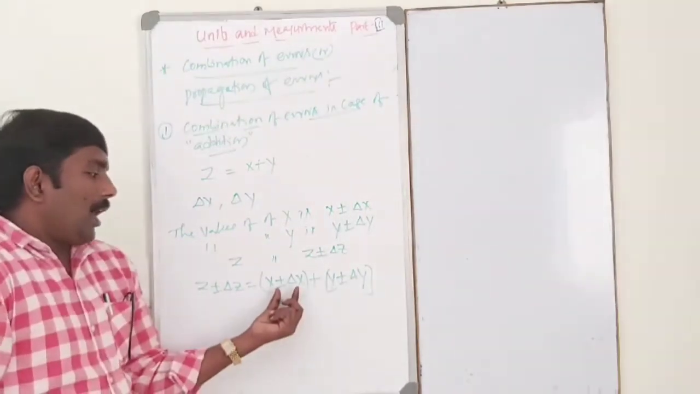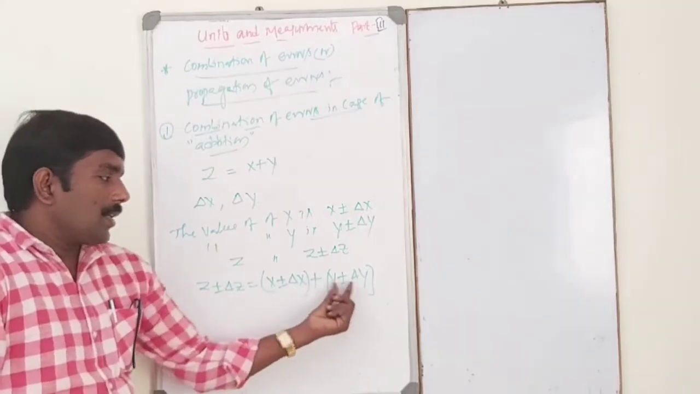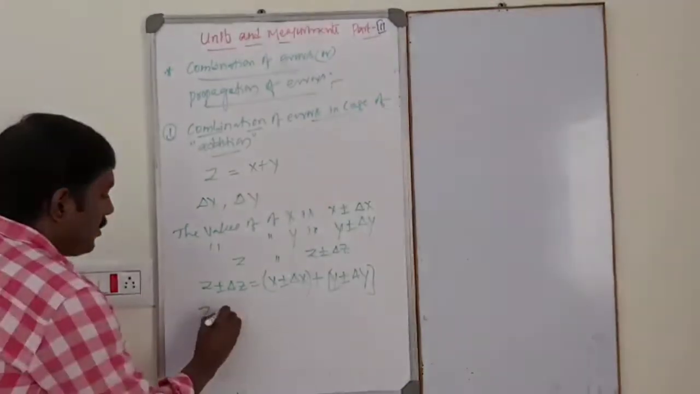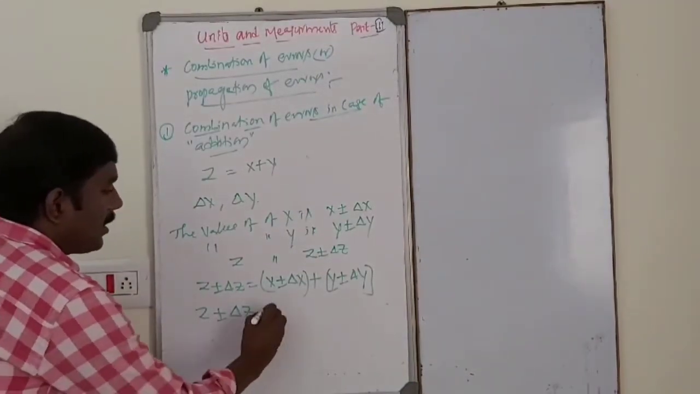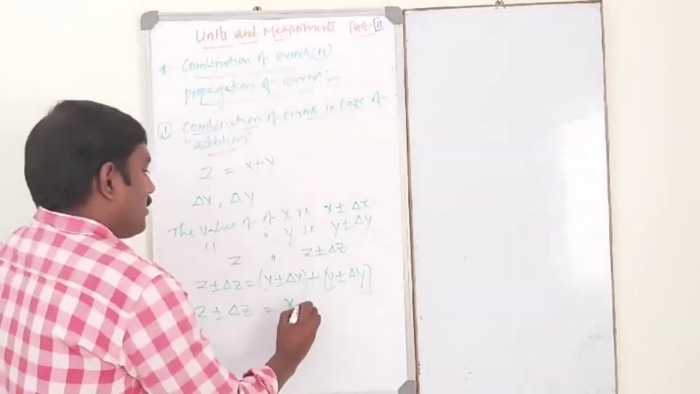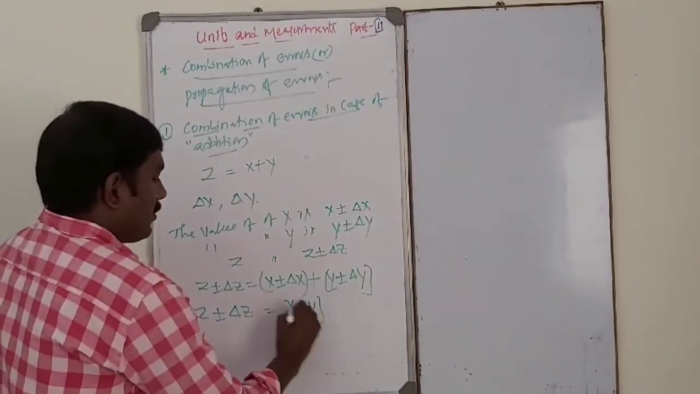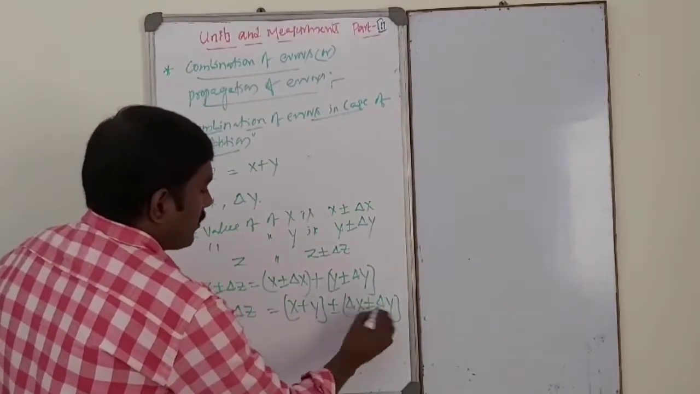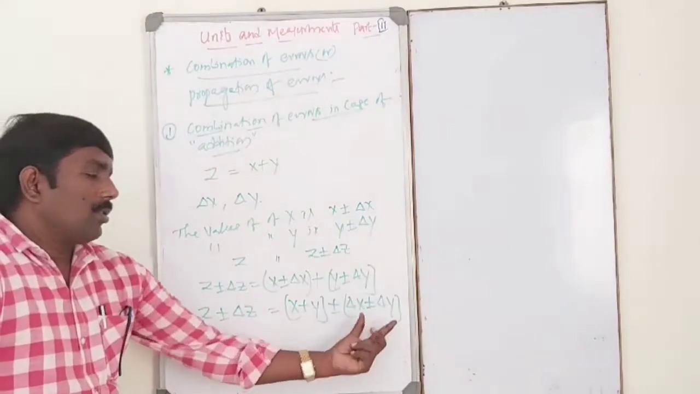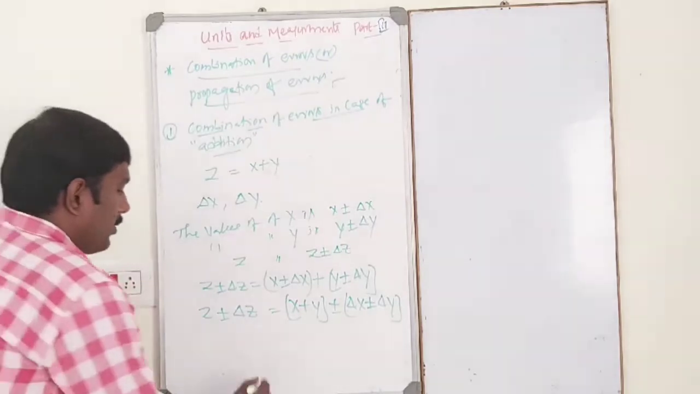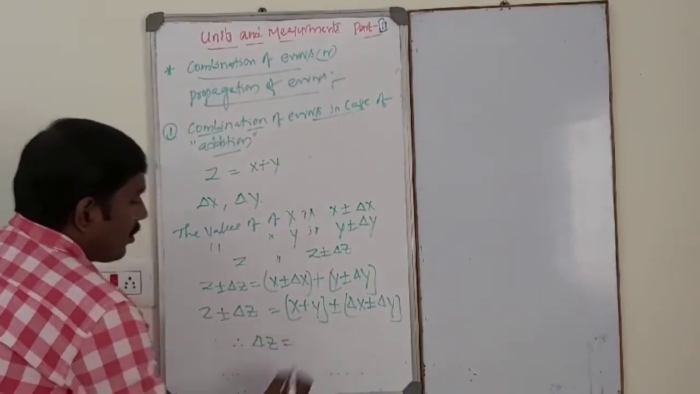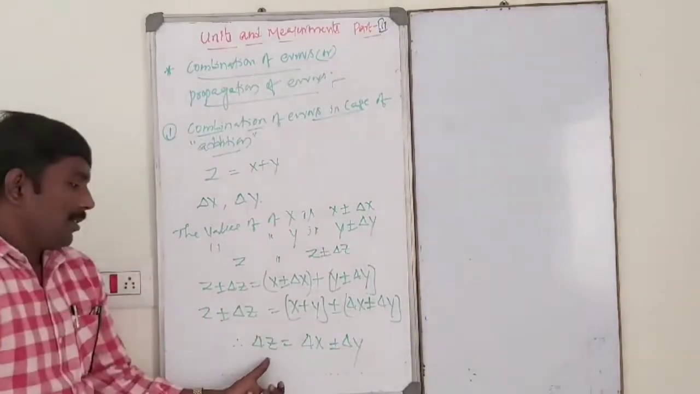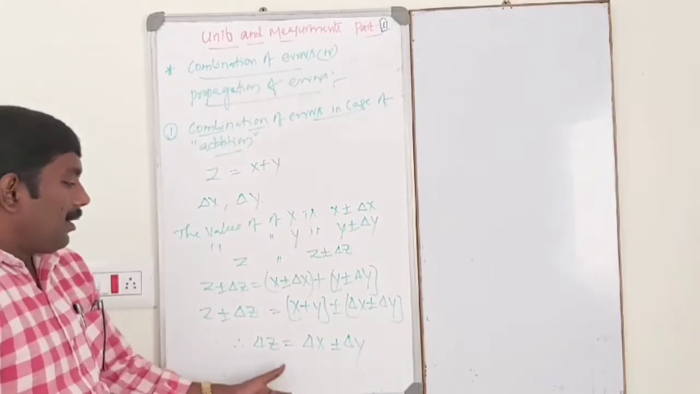And then we add their values along with their errors and write the final value. Then z plus or minus delta z is equal to x plus y plus or minus delta x plus or minus delta y. This is the total error in z. Therefore, delta z is equal to delta x plus or minus delta y. This is the error in z.